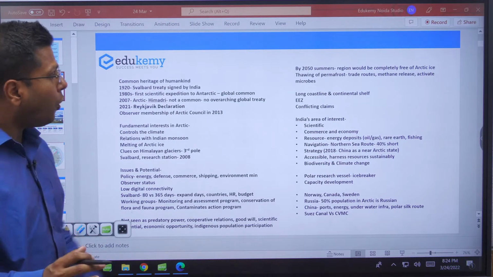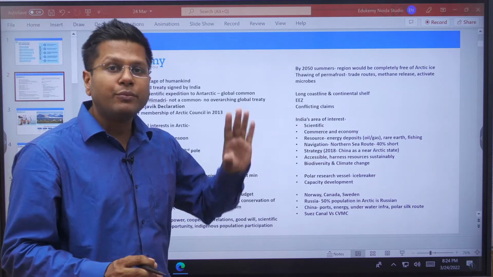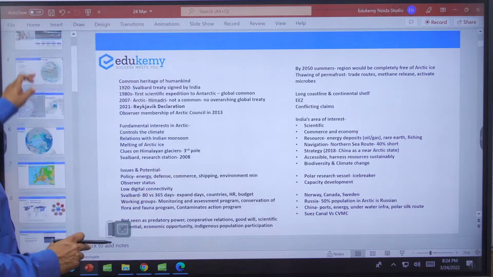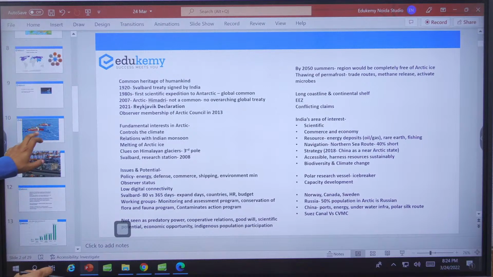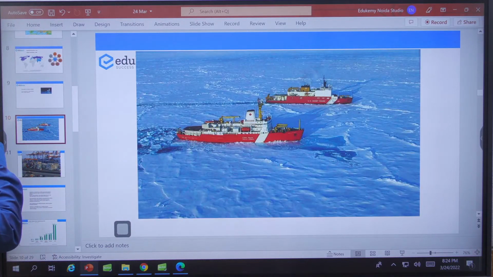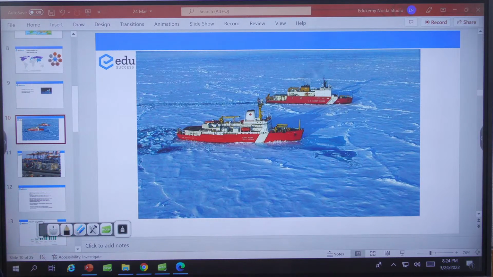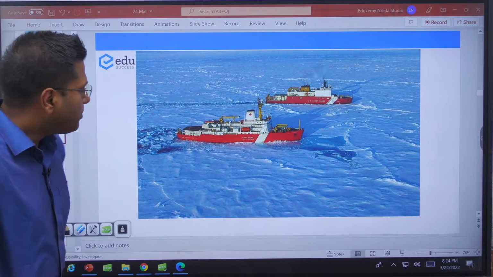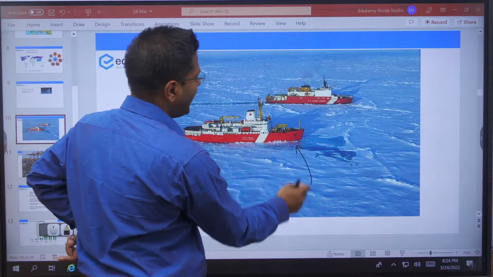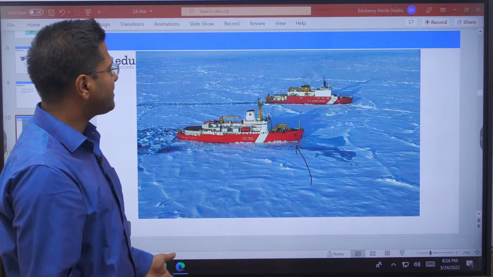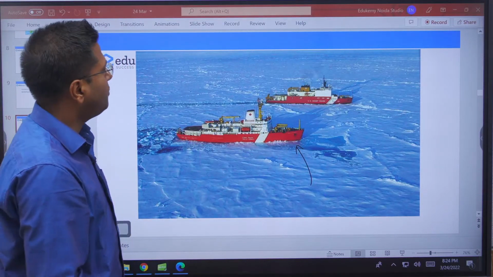Now for that, all the studies and all that movement is done with the help of ships. These ships are called icebreaker ships. Do we have any? Oh, I'm sorry, my friends. India doesn't have these ships at all. Huge ships. The Titanic, what was the reason for it to get drowned? It was because of icebergs. With icebergs, maybe 5-10% is visible. Most of it is a huge lump of ice within the sea.